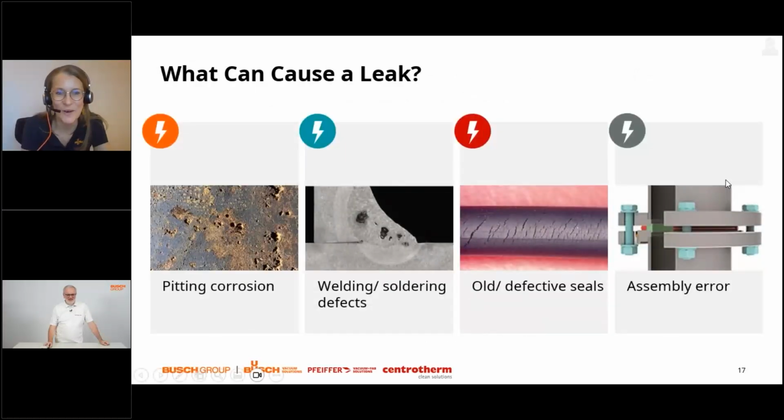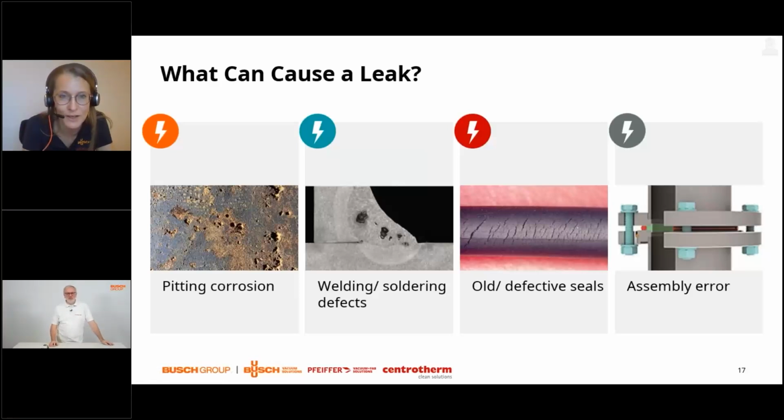Okay, so after these theoretical insights, we have asked ourselves what can cause a leak, and want to give you some examples of that. There are many potential leak generators, reasons. Here we have selected a few of them.